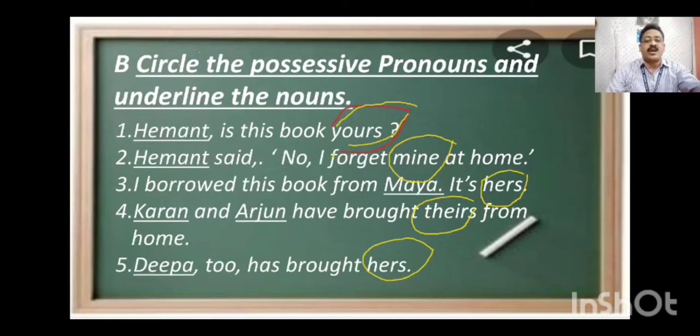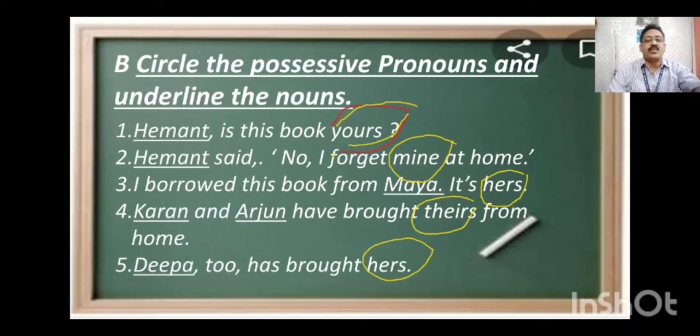Question number 4. Karan and Arjun have brought theirs from home. Here theirs is the possessive pronoun. Karan and Arjun are the nouns in the sentence. Question number 5. Deepa too has brought hers. Here Deepa is a noun and hers is a pronoun.